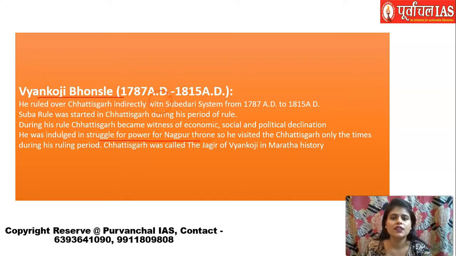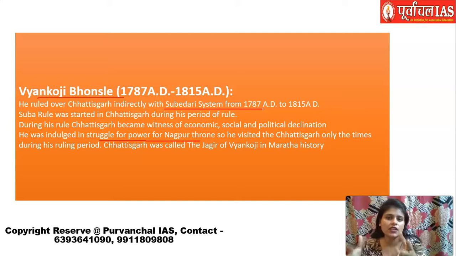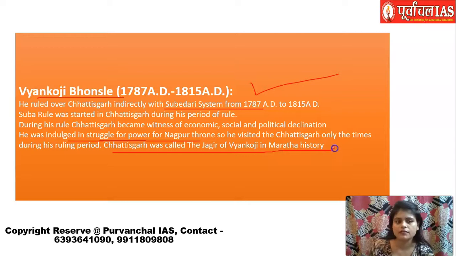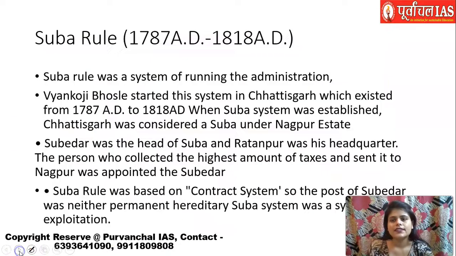So what he did was he started the Suba system, the Subedari system. That means he thought to appoint one person who will be acting as a Subedar. So he himself will not be ruling the area of Chhattisgarh, rather he will appoint a Subedar, and that Subedar will come here and rule in Chhattisgarh. So who started it? It was him who started. But please remember that since he was not able to rule the area properly because of being indulged in several struggles for power, it was Anandibai, the wife of Bimbaji Bhosle, who was actually ruling. But then Chhattisgarh was called the Jagir of Vyonkoji in Maratha history. Remember this.